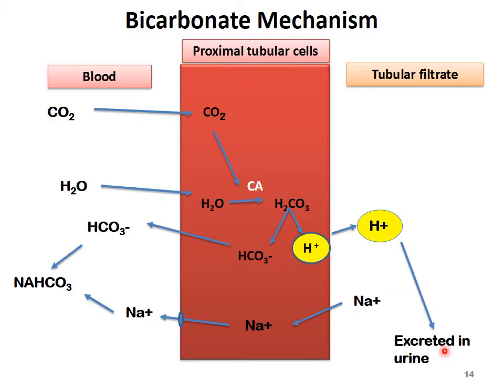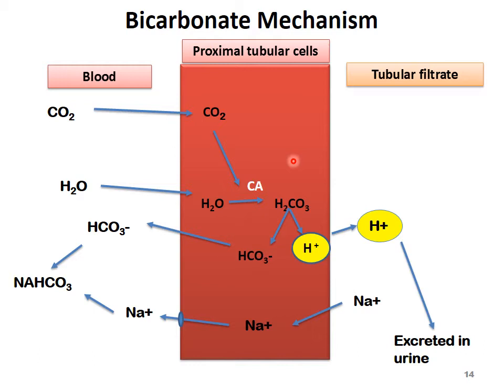Now the renal mechanism. The renal mechanism is very important, as it is the only mechanism from where H plus ions are removed. It gives the permanent solution to the acid base balance. When there is an increase in H plus ions, the kidney allows this H plus ion to be excreted in urine and gives the permanent solution.